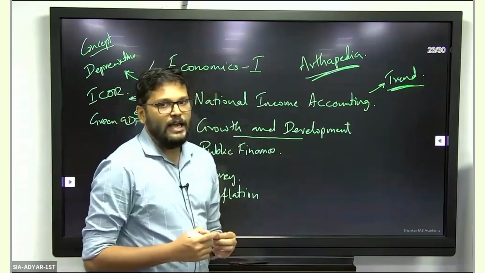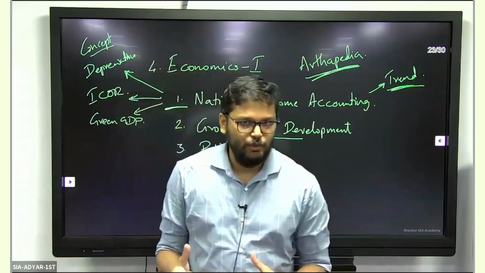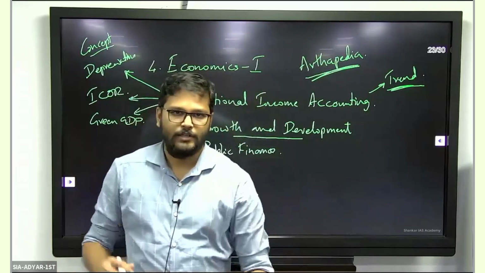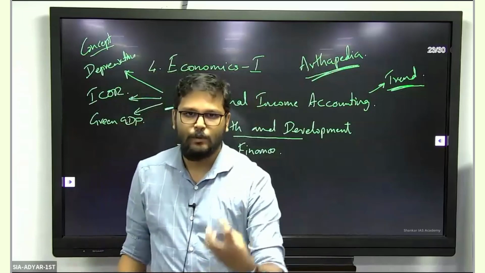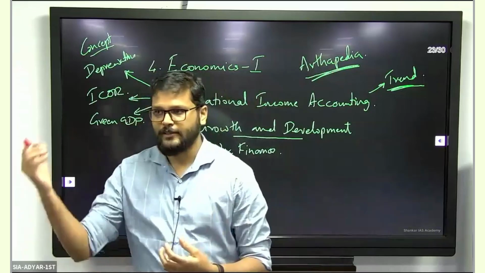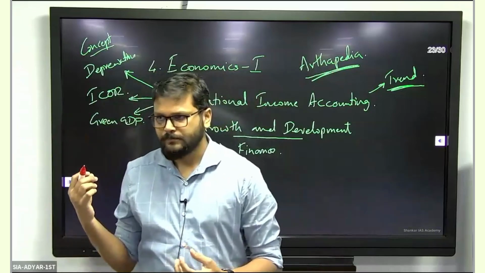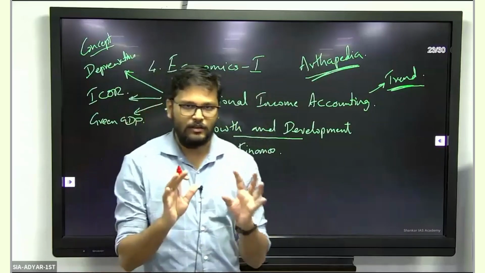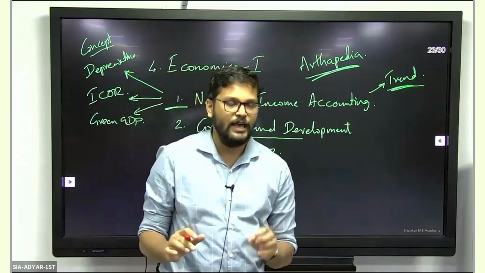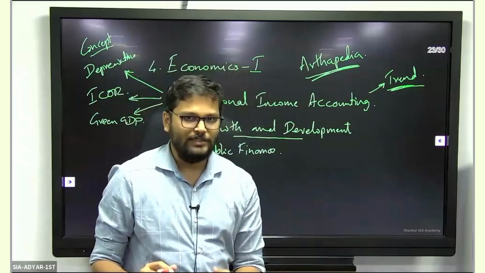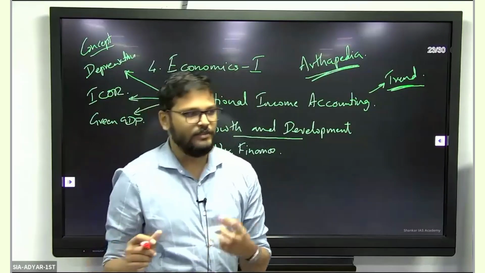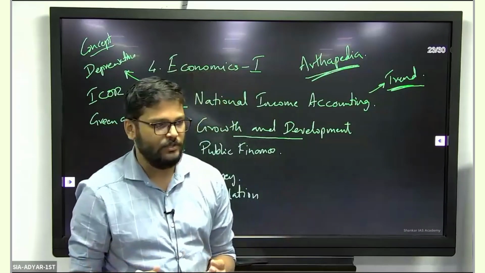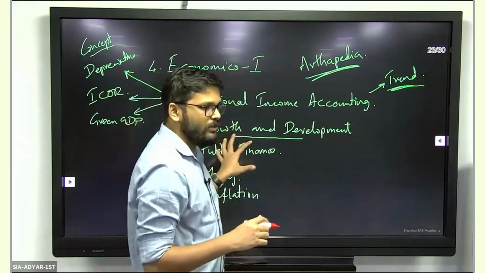Coming to growth and development, there are some standard things which you need to learn, like the Human Development Index, which is available in the book, like the inequality adjusted index, gender development index, gender inequality index, multidimensional poverty index, world hunger index, then the Lorenz curve and Gini index. All these are factual information which you will get. There might be questions about that, like the Gini index, indicators of HDI, or the publisher of HDI, but that alone is not enough.